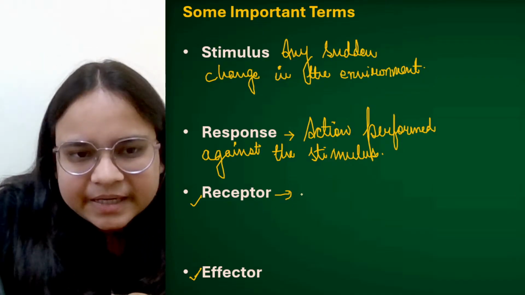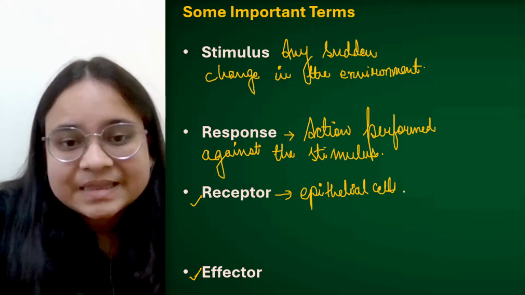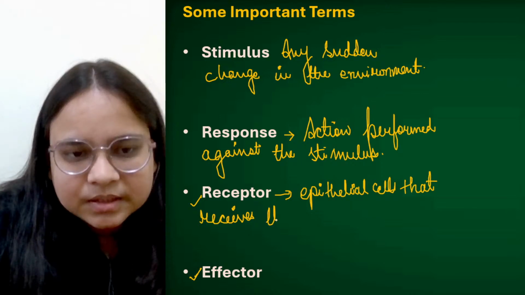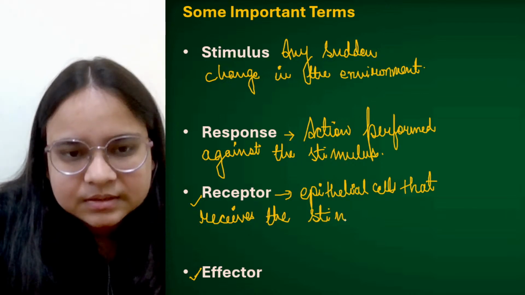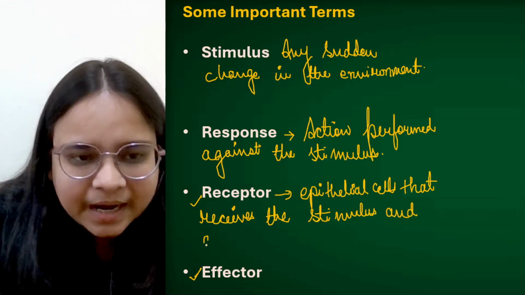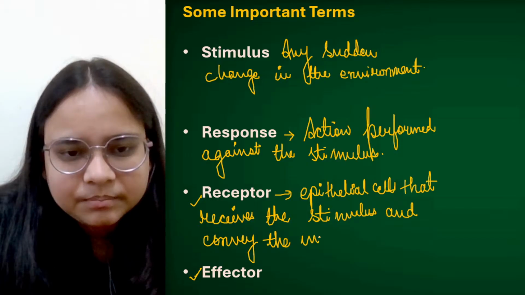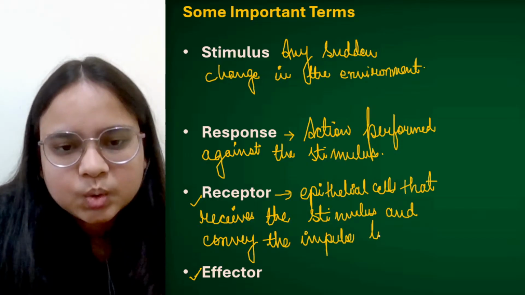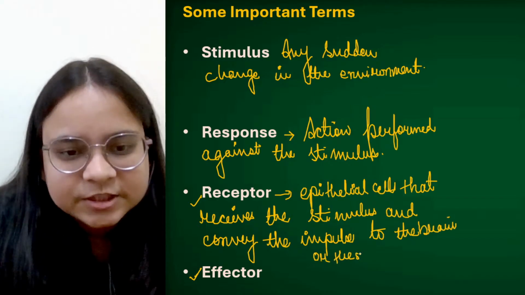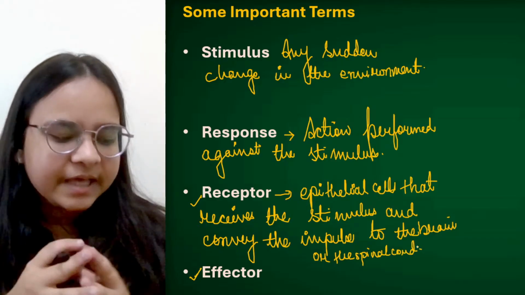Okay, so I am just writing here: epithelial cells that receive the stimulus and convey, बस रिसीव ही नहीं करता है brother, and convey the message or the impulse to the brain or the spinal cord, right?